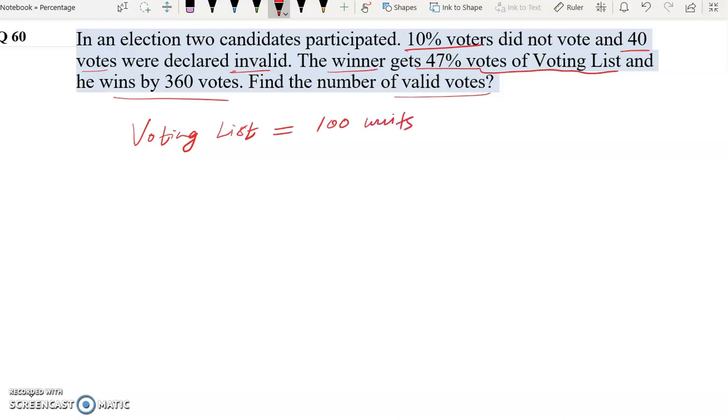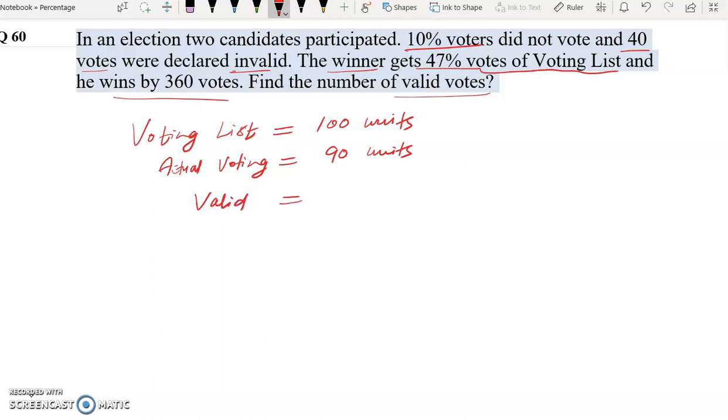10% voters did not vote. So 10% of 100 units will be 10. So 10 did not vote. So actual voting will be 100 minus 10, 90 units. Now 40 votes were declared invalid.